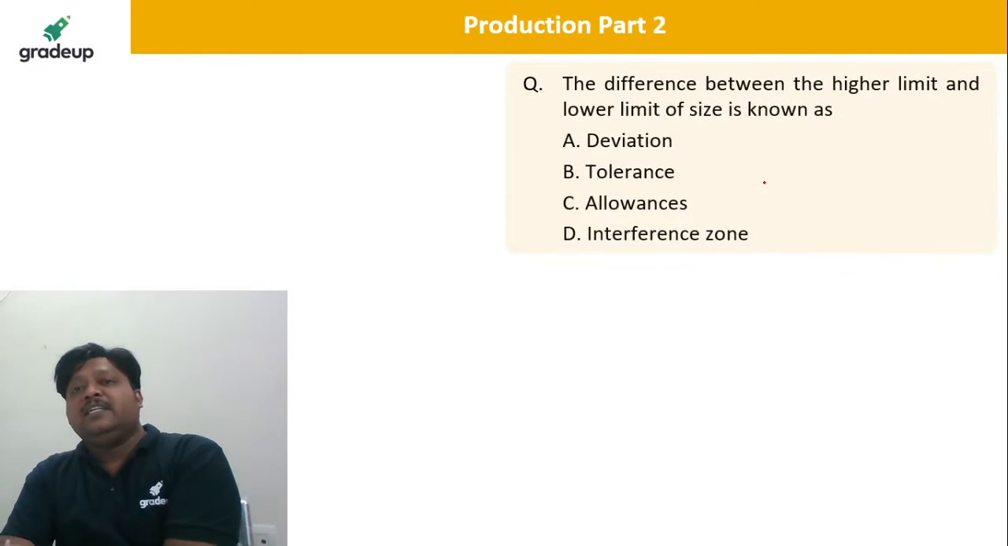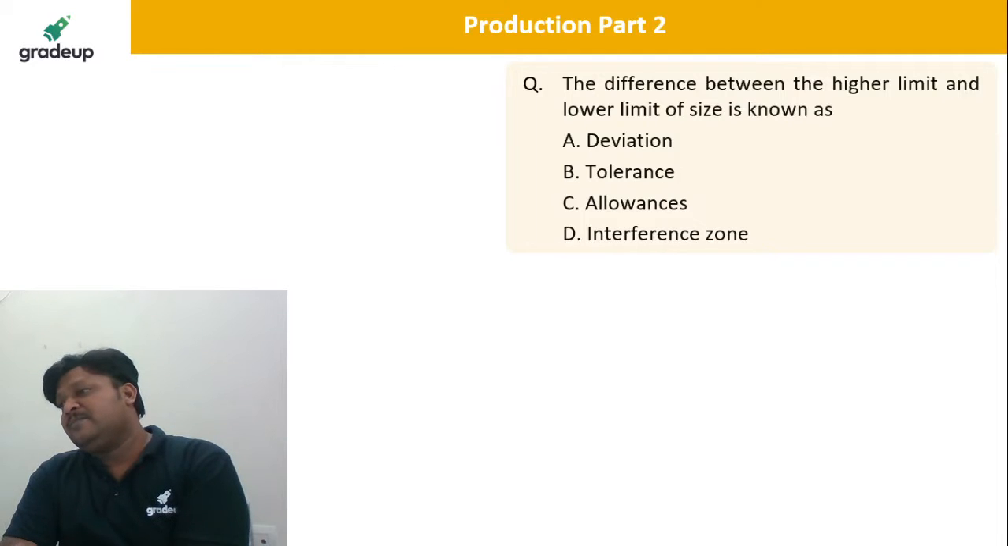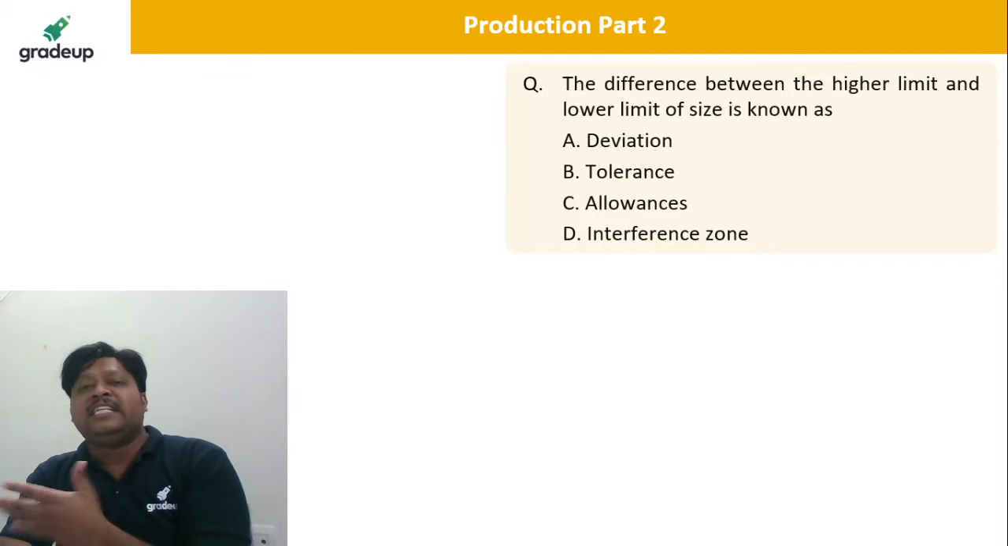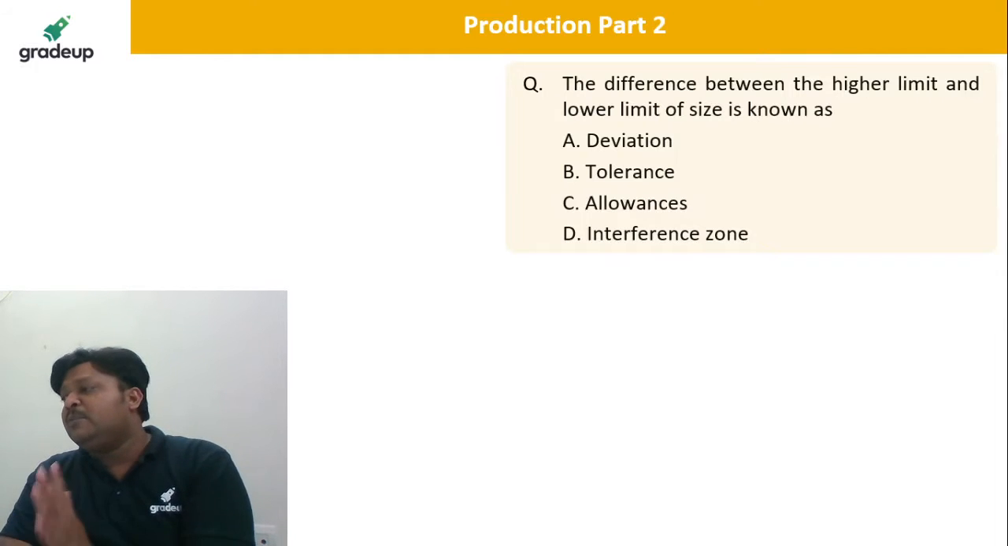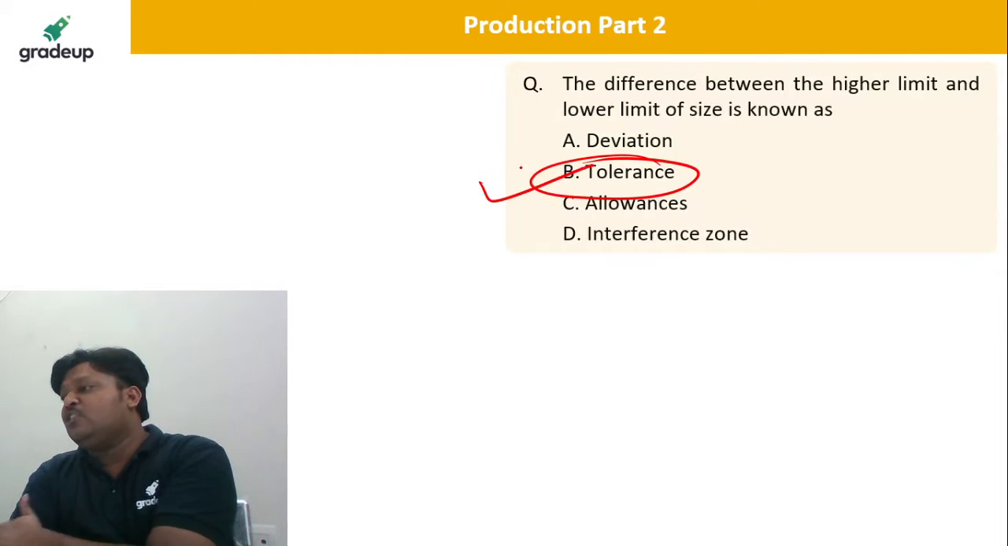Next question. The difference between the higher limit and the lower limit is known as. This is the allowable permissible deviation, because we cannot reproduce the exact size again and again. That is the reason why we are giving the allowable permissible range. That is the tolerance. Very good dear. B is the correct answer.